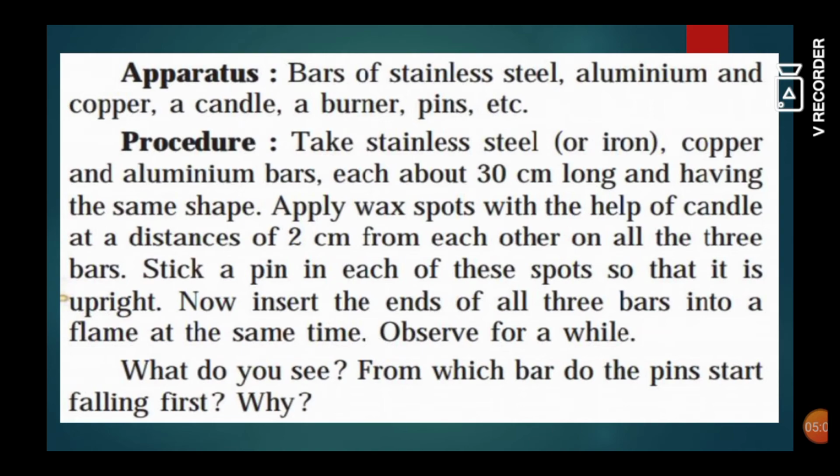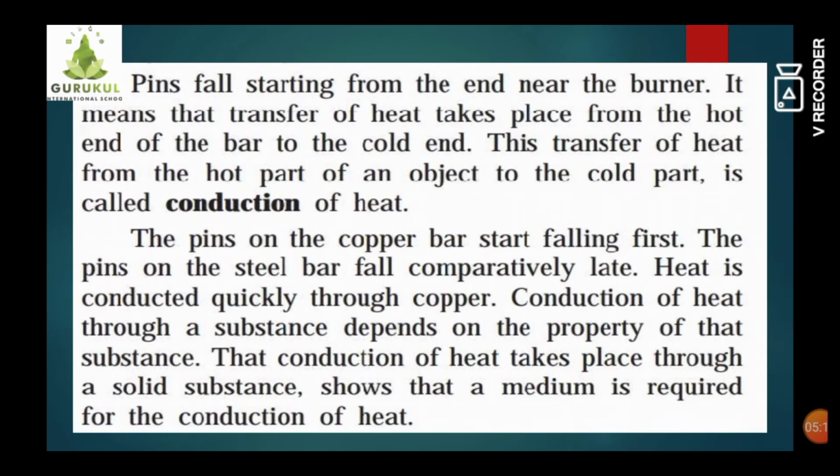One by one you can observe that the pins which are near the burner will fall first, and then the ones far from the burner will start falling after a certain time period. So what can we understand from this, students? That heat flows from the hot part to the cold part.